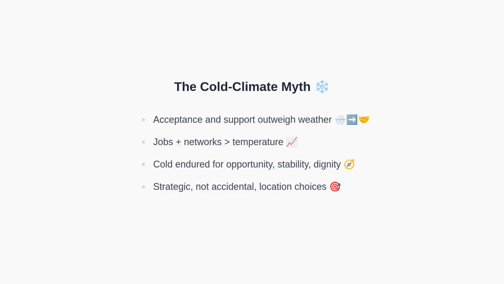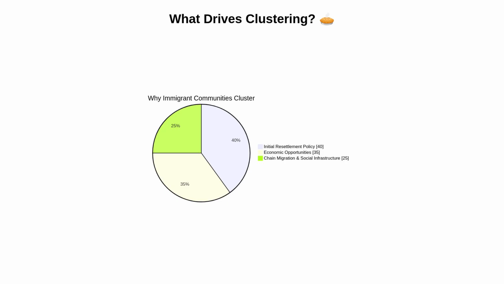With that clarified, let's quantify the major drivers of clustering with a simple visual breakdown. This pie chart provides an approximate sense of relative influence. Initial resettlement policy takes the largest share because it sets the starting point. Economic opportunities follow closely, since jobs sustain growth and attract newcomers. Chain migration and social infrastructure complete the picture by converting initial footholds into enduring communities. Together, these forces create the stable patterns we observe.